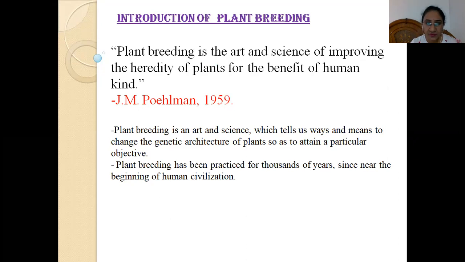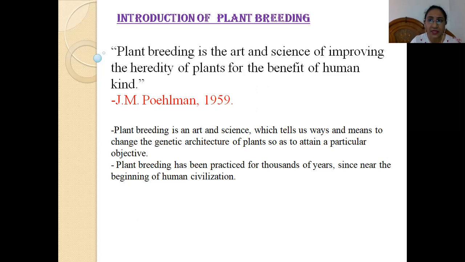This was a definition that was given by J.M. Poehlman in 1959. So we can say that it is an art as well as a science which tells us the means to change the genetic architecture of the plants. Here, the main objective of plant breeding is to bring about crop improvement or improvement in the yield of the plant. We can bring about the improvement in the plants through the agronomic characters, that is by bringing improvement in the agronomic characters, and the final aim is to increase the yield. And the second objective we can achieve by genetic manipulations.